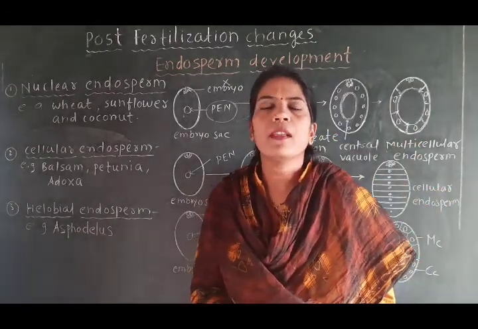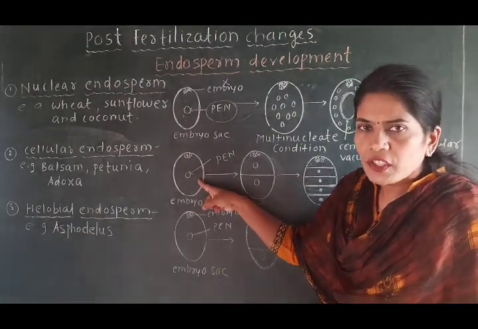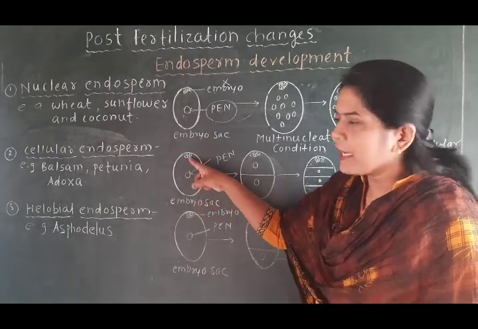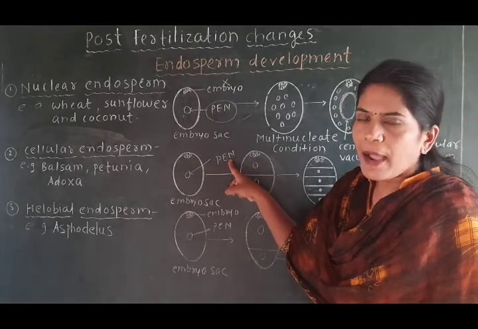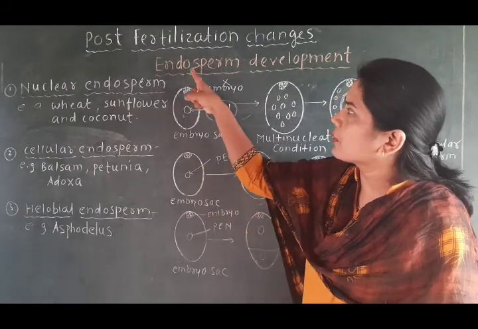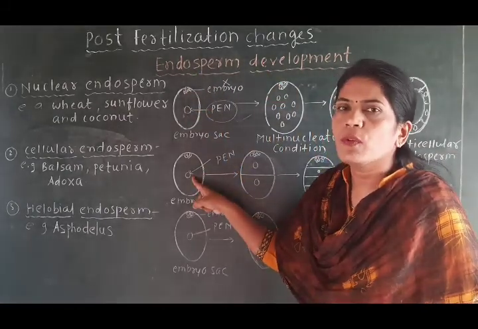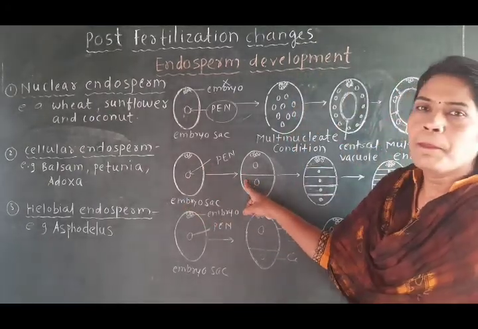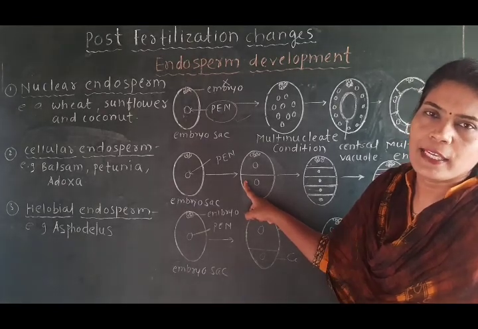Then what is meant by cellular type of endosperm? Again see this first figure. In this first figure, same as before, it is the embryo sac, it is the embryo, and this one is the primary endosperm nucleus. We only have to consider the primary endosperm nucleus, because we are discussing endosperm development. So this primary endosperm nucleus of this embryo sac divides by the process of karyokinesis as well as cytokinesis.